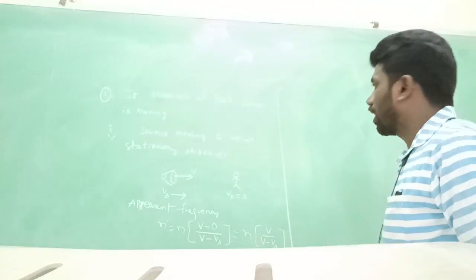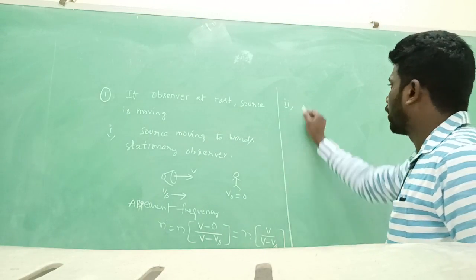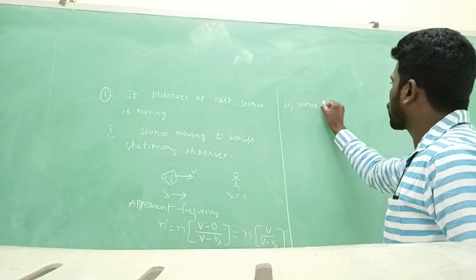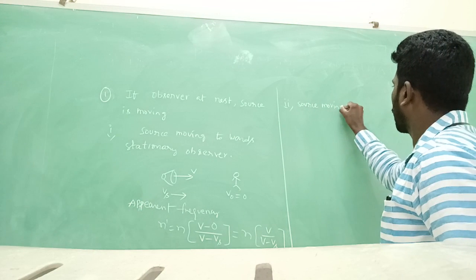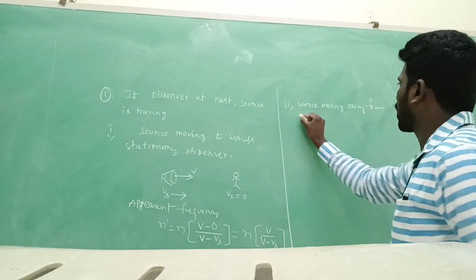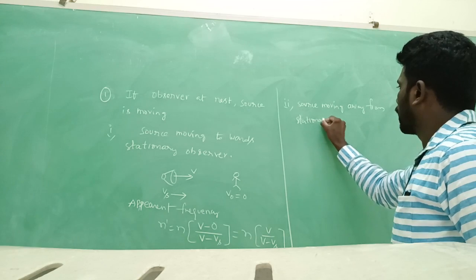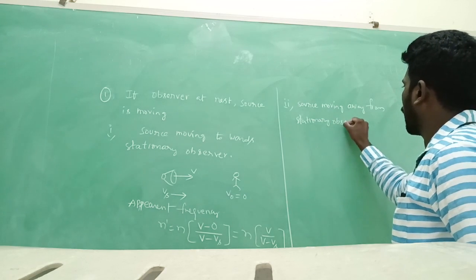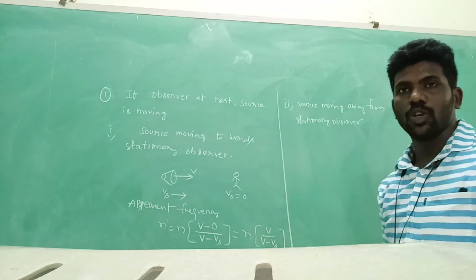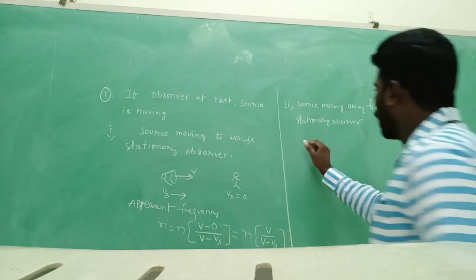Okay, coming to second condition on observer at rest: source moving away from observer. That is, stationary observer. Source moving away from the stationary observer.